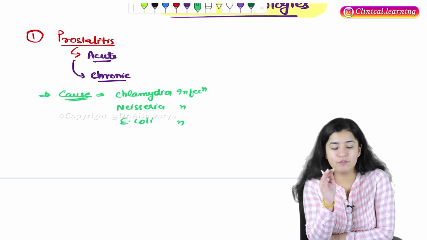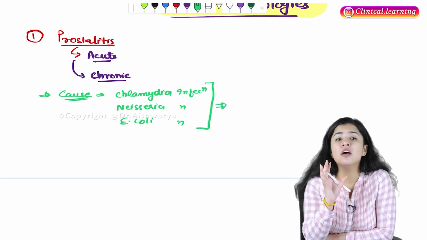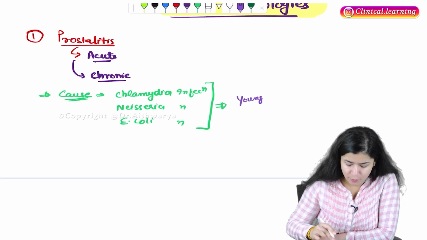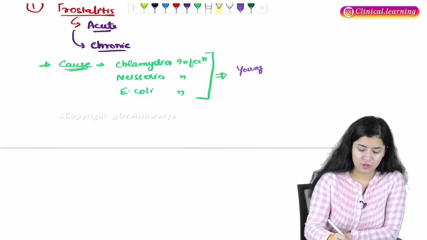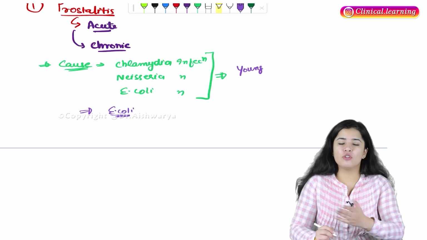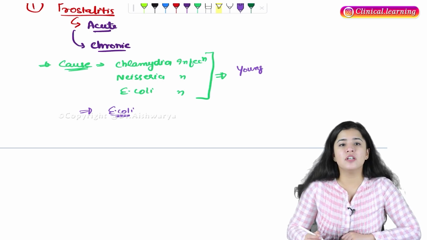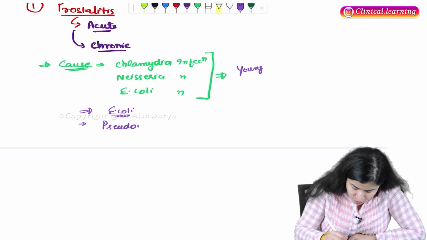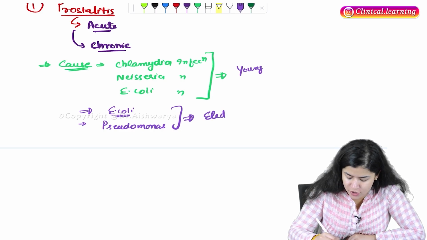Now, if we talk about it, this bacteria generally causes infection in a young patient. But if we talk about the elderly patient, then what are the causes of that? E. coli also causes prostatitis in young as well as in elderly patients. Second, Pseudomonas. This causes prostatitis in elderly patients.